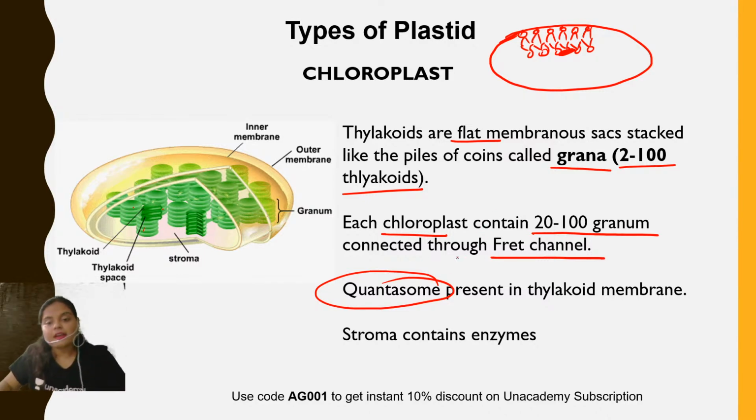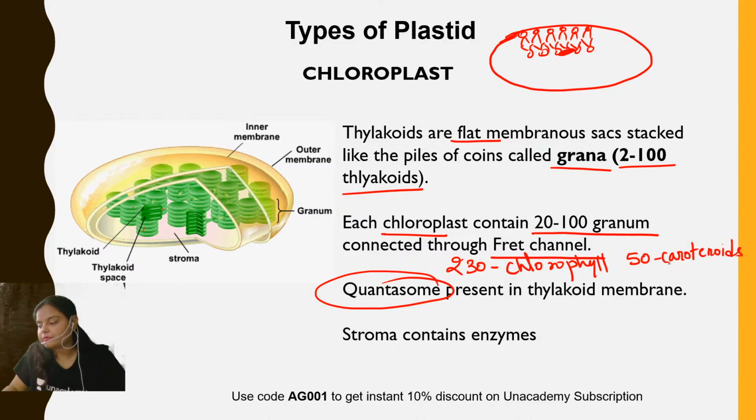Around 230 chlorophyll molecules and around 50 carotenoid molecules are present, which form the quantasome. This term quantasome was given by Park and Biggins. We'll be discussing the chlorophyll and the quantasome in detail in the photosynthesis chapter also.